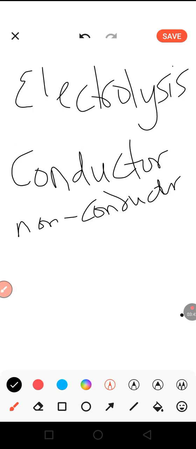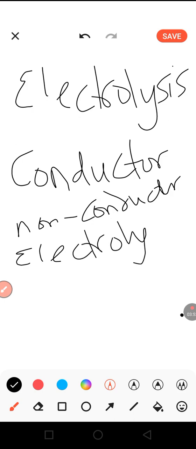Now, there are other terms we're going to look at under this topic. We're going to look at electrolyte. When we talk about an electrolyte, what do we mean? An electrolyte is a compound which either in solution form or in a molten form allows electric current to pass through and is decomposed at the electrode in the process.